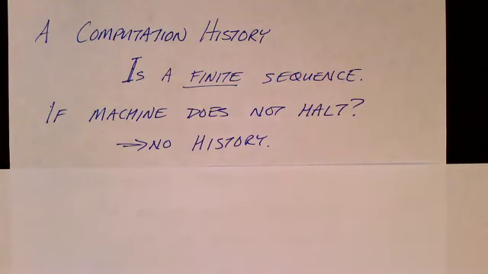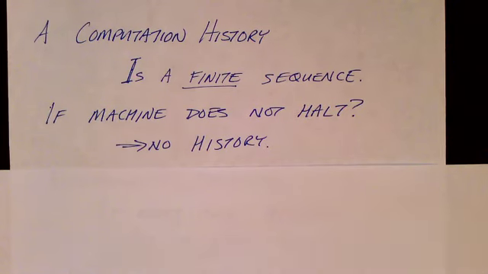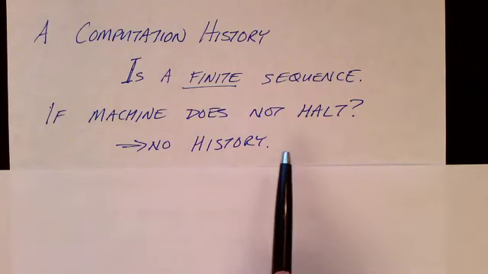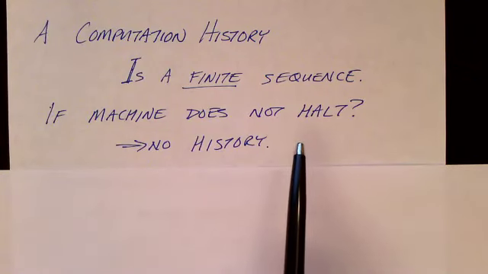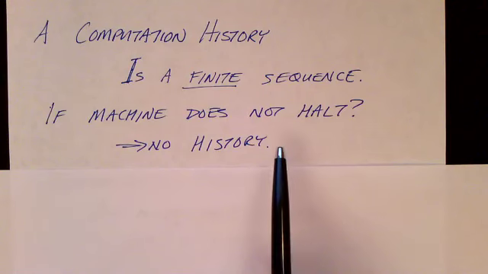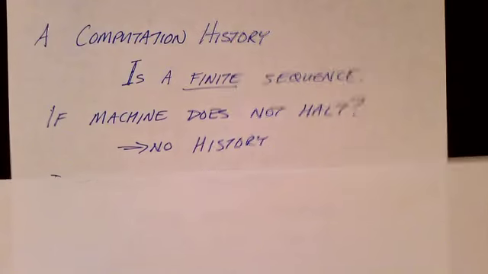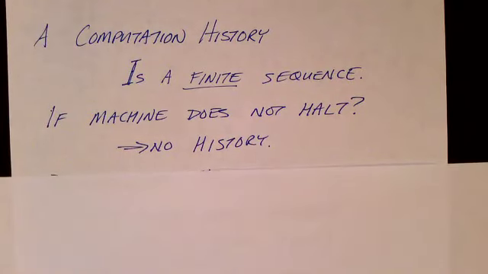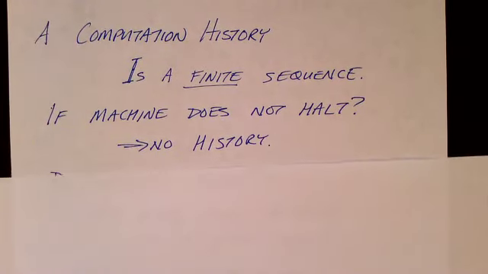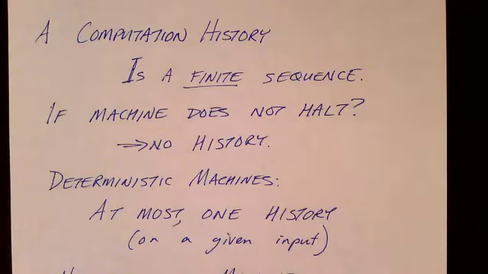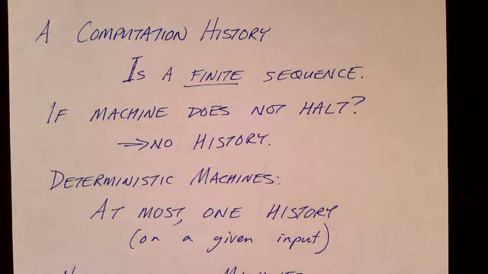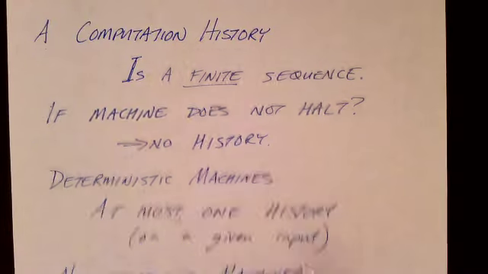A computation history is a finite sequence of configurations. If the machine does not halt, then the sequence of configurations would be infinite, and we say that there is no computation history. So by definition, the computation history only exists if the machine ends with an accept or reject state. For deterministic machines, there is at most one history on a given input.